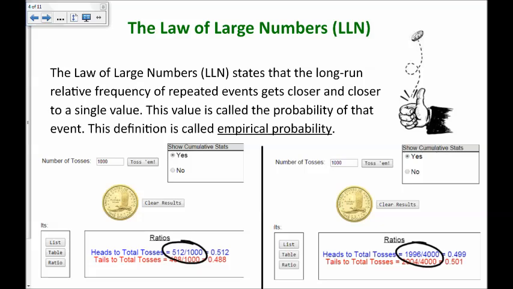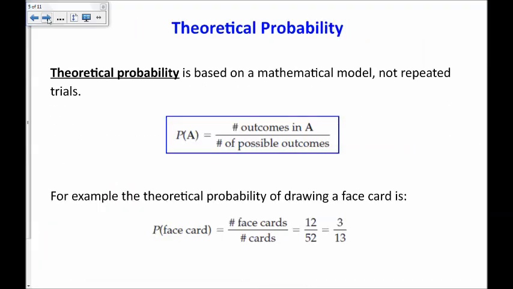Because this probability is developed by doing it over and over and over again, it's sometimes called empirical probability. Now that is different from theoretical probability. Theoretical probability is based on a mathematical model, not repeated trials.